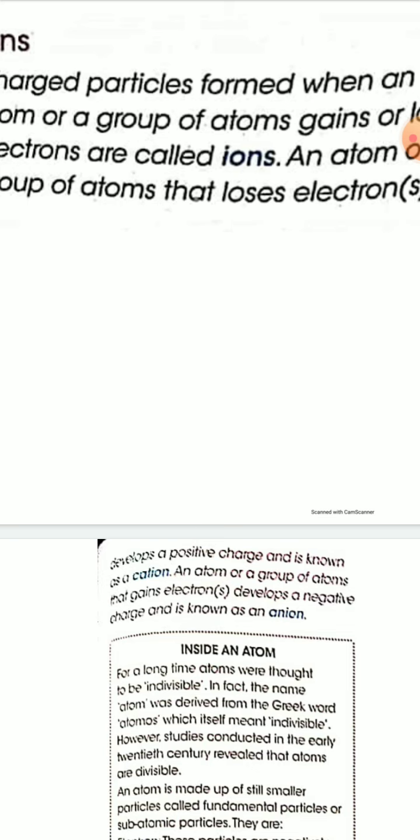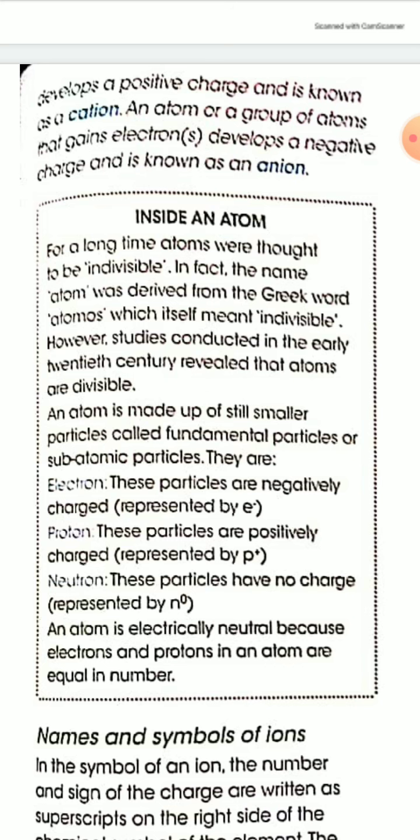An atom is made up of some smaller particles which are called subatomic particles, and the subatomic particles present in atoms are protons, neutrons, and electrons. Protons are positively charged subatomic particles. Electrons are negatively charged subatomic particles, and neutrons have no charge.